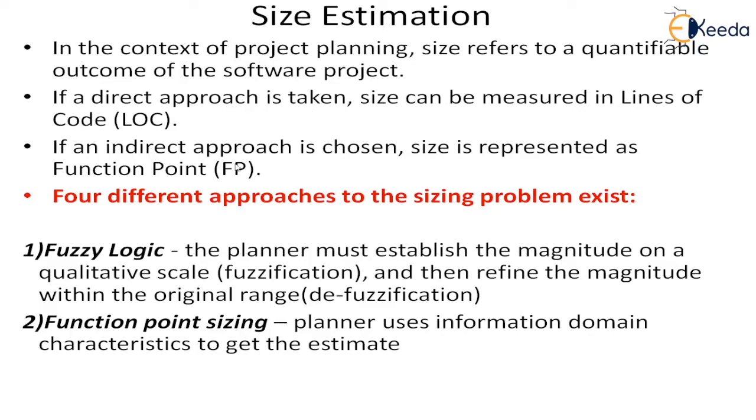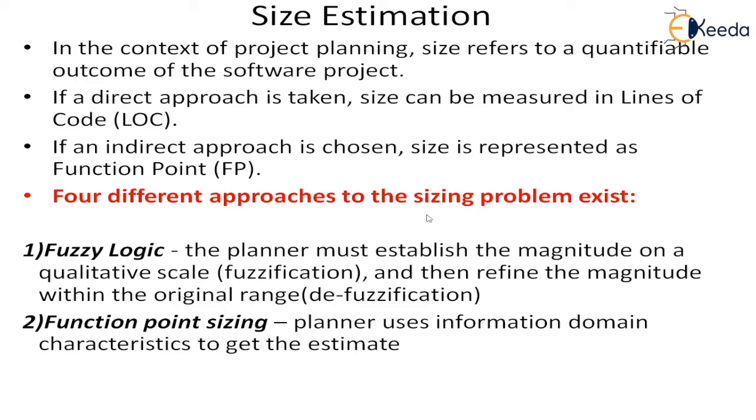Then there is the indirect approach, which means size is represented as functions. Instead of the actual output, we consider the function that we have to design. That is the indirect method, and it is called function point, because we are trying to count the number of functions using some method.